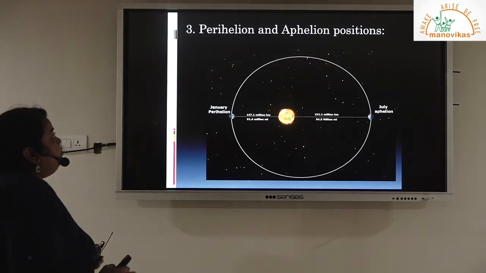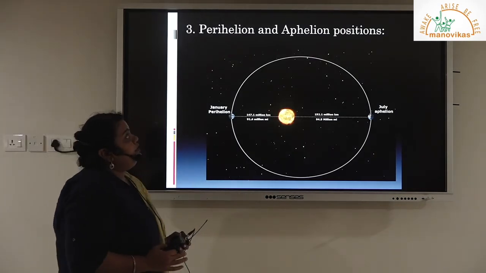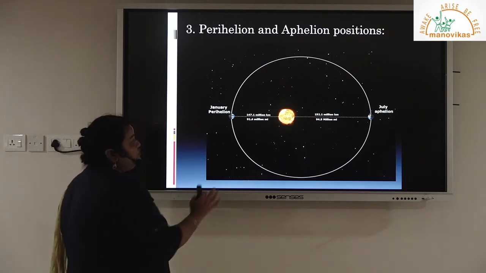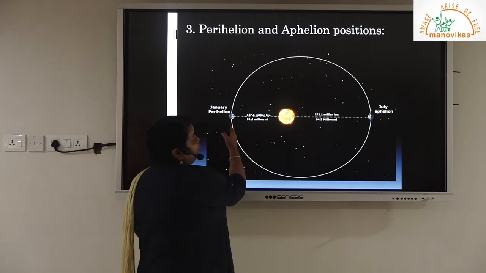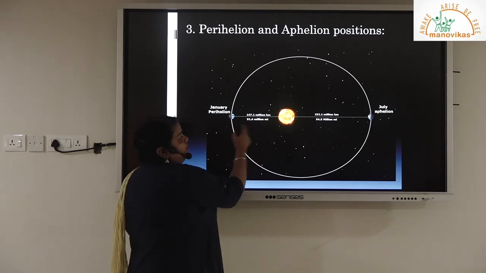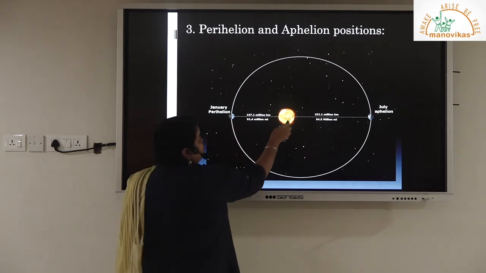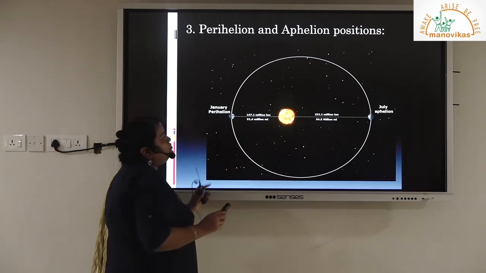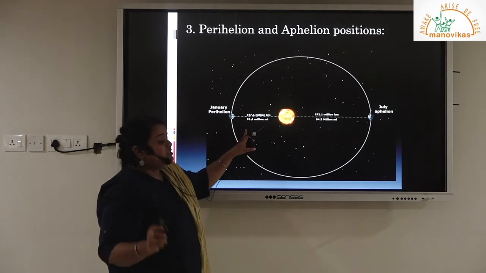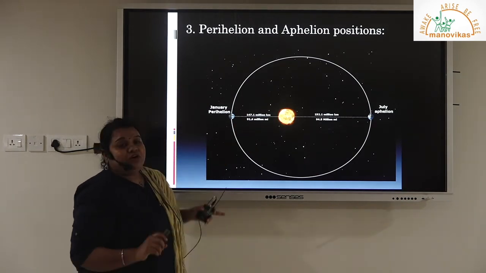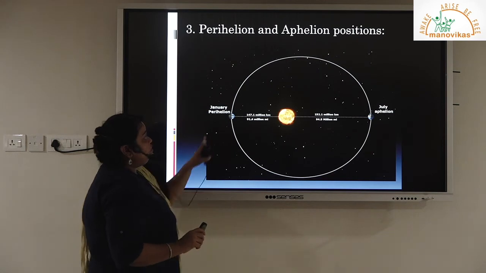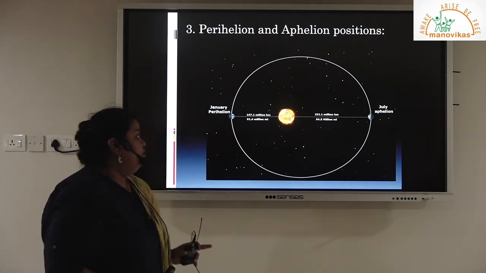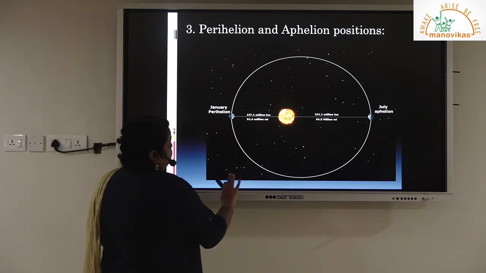The next is the perihelion and aphelion positions. What are perihelion and aphelion positions? The sun's distance from the Earth is not constant as the Earth moves. The sun is located somewhere here, and as the Earth revolves around it, a time comes when it is at its closest distance, nearly 147 million kilometers. This is known as perihelion, and it occurs on 3rd or 4th January. So this is the closest distance.